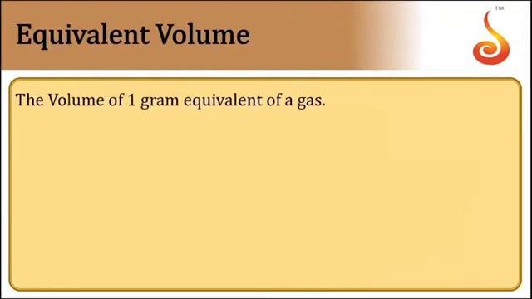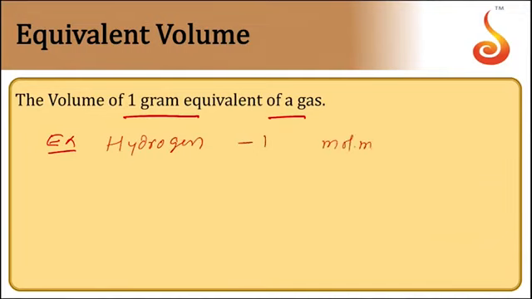Then comes the meaning of equivalent volume. What is the meaning of equivalent volume? Equivalent volume means the volume of 1 gram equivalent of a gas. For example, let us take hydrogen. Hydrogen's equivalent mass is 1 and its molar mass is 2.